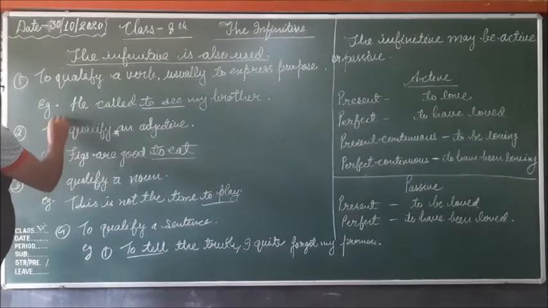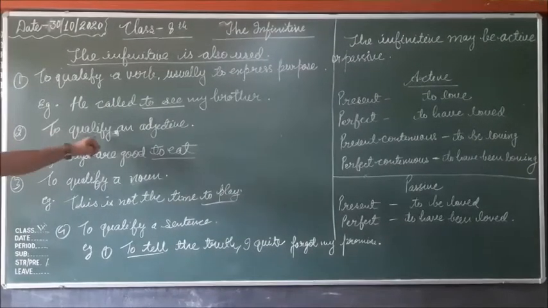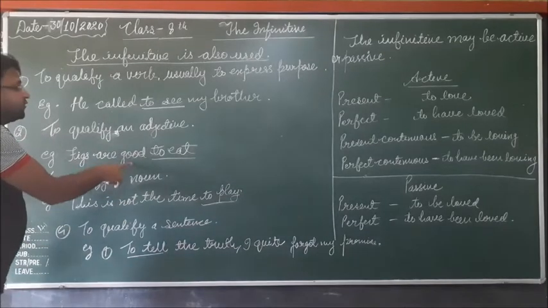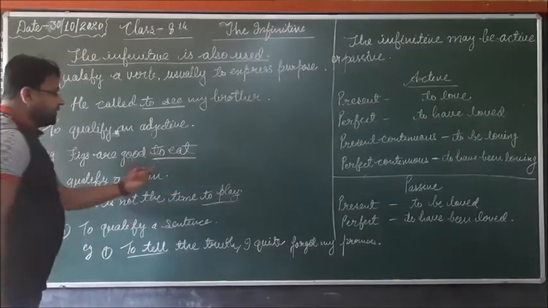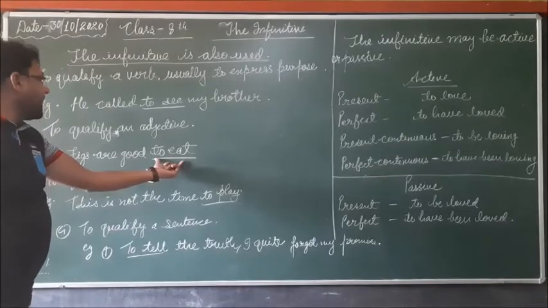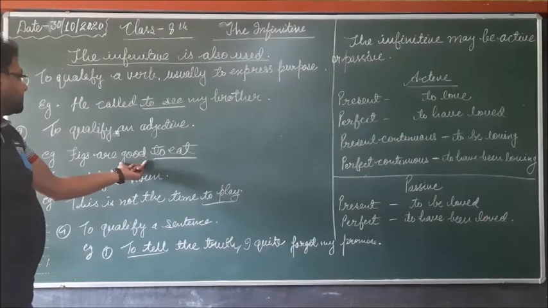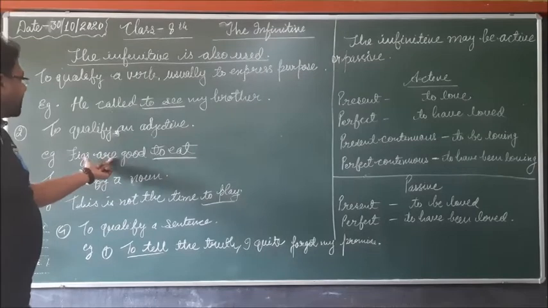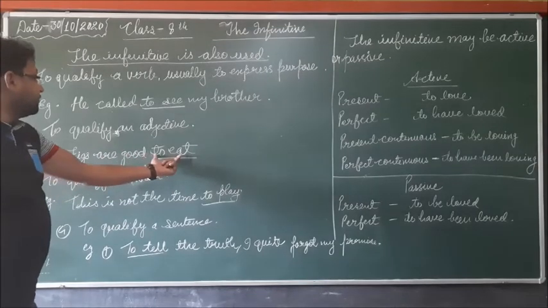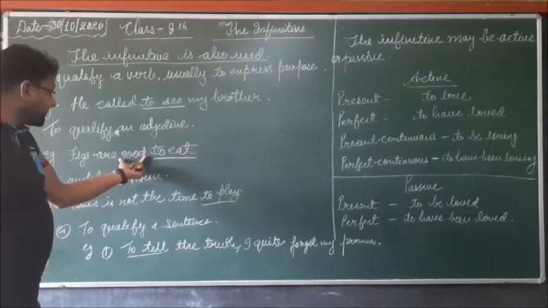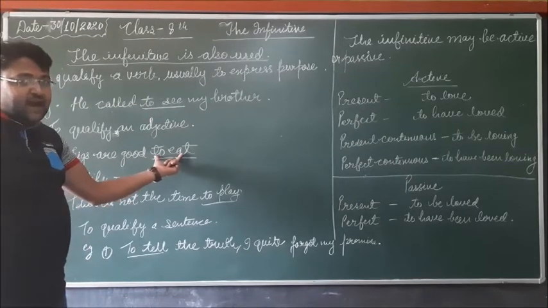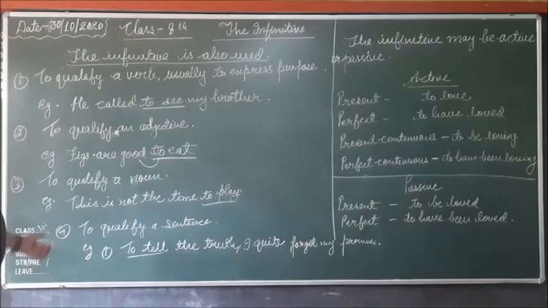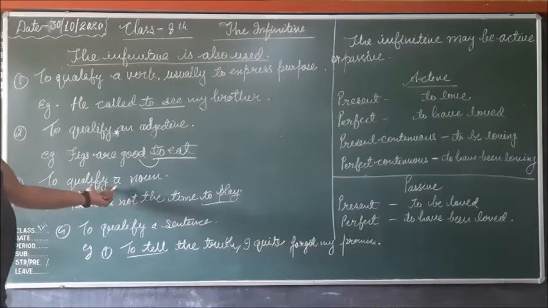Second example, to qualify an adjective. Here, "Figs are good to eat." So here, "to eat" is used as an adverb and it qualifies the adjective "good". Figs are good to eat. So in "good to eat", "good" is an adjective and "to eat" is used as an adverb and it qualifies the adjective "good".